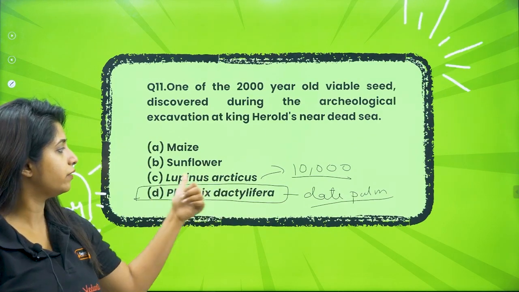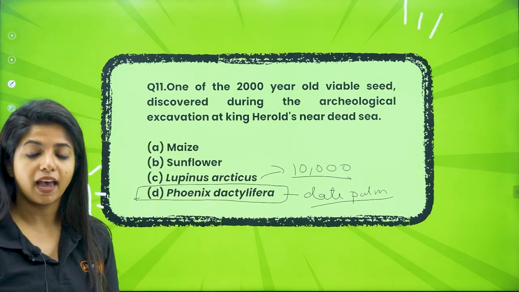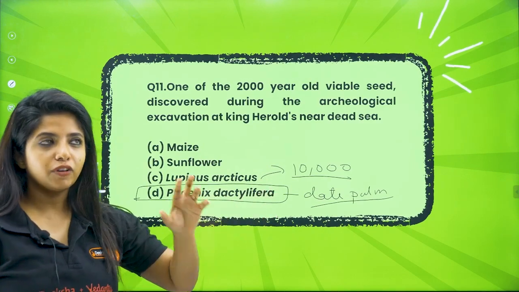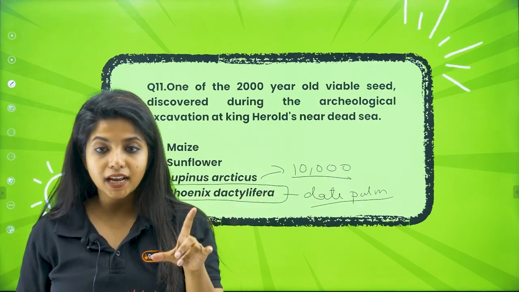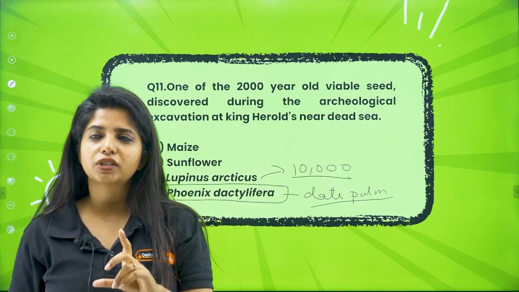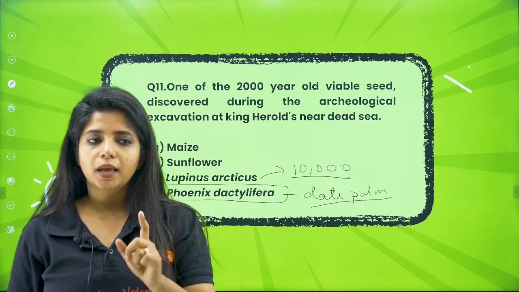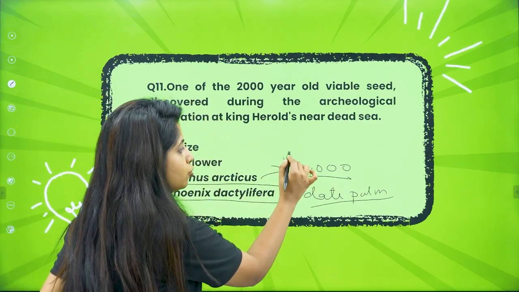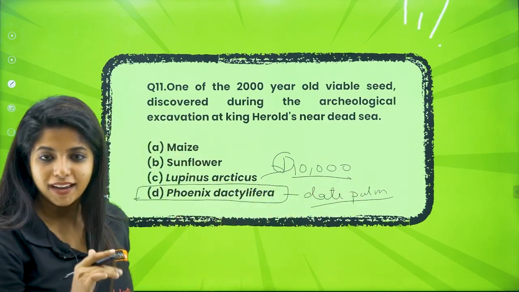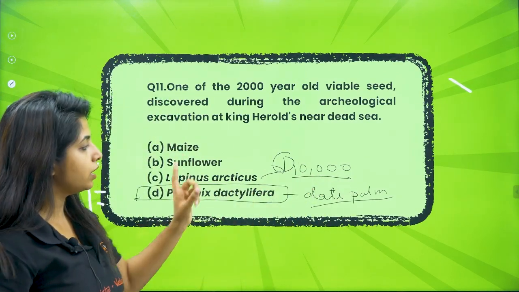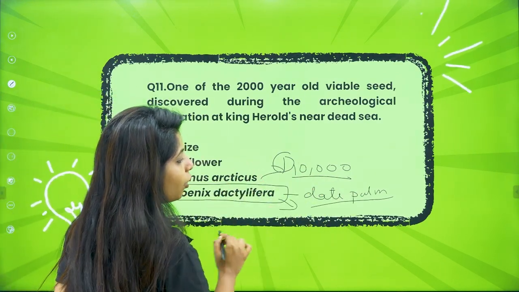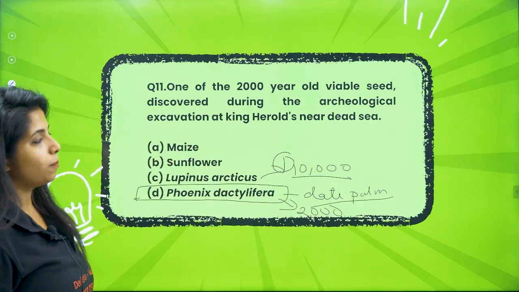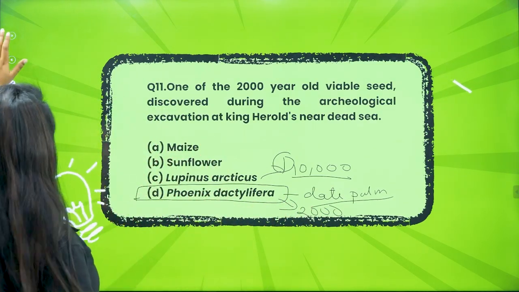This is a very beautiful flower Lupinus articus has. And how do you remember that this is 10,000 and this is 2,000 always? If you say A, B, C, D, my dear children, L comes before P, right? A, B, C, D, E, F, G, H, I, J, K, L, M, N, O, P. L comes first. So first position goes to Lupinus always with 10,000. It remained viable for 10,000 years. Phoenix, my dear children, remained viable for 2,000 years. So here you are asked about Phoenix. So do not forget it. Going ahead.